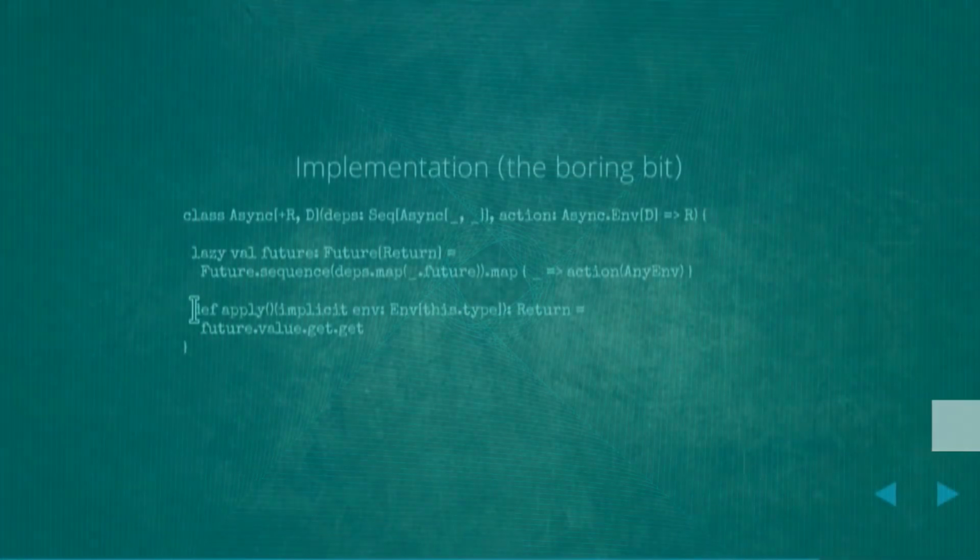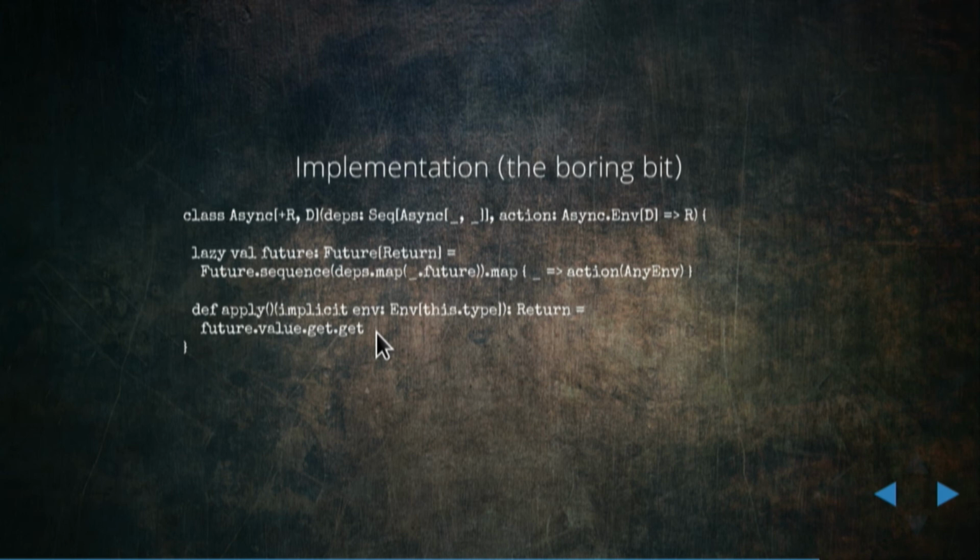And then the definition of the apply method here, this is where the danger lies, because we have these calls to get.get. Again, ignoring exceptions, the only thing that's unsafe here is that the futures that this depends on may not have completed. But what we've done is we've encoded in the type system that this can only possibly be run by virtue of demanding this env instance here, if we are guaranteeing those futures have completed. So this is the risky line, and I'm arguing based on the code here that it is nevertheless safe.